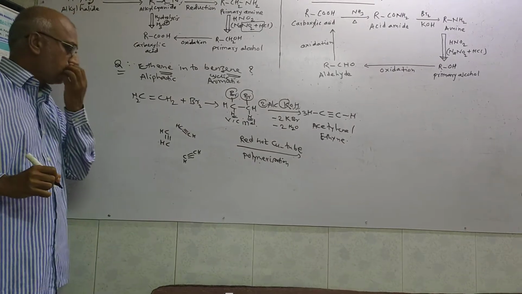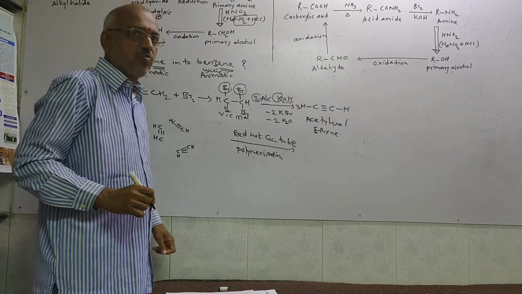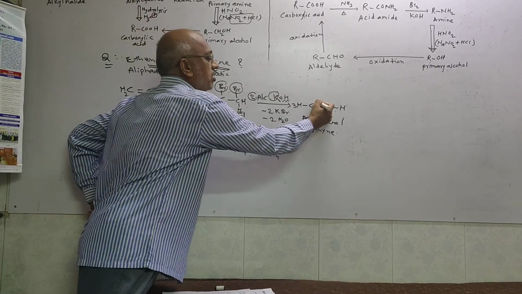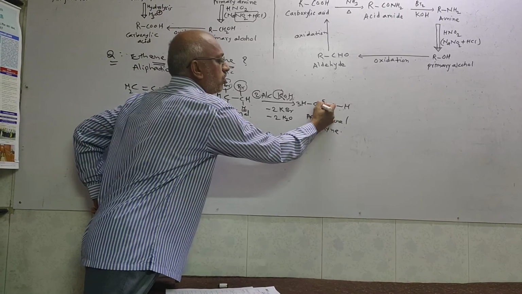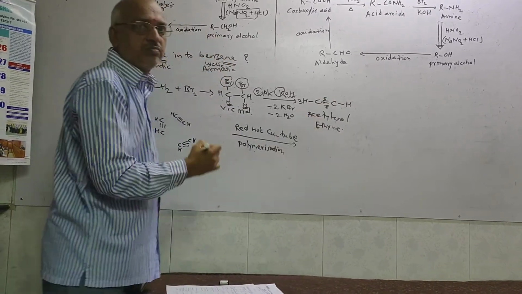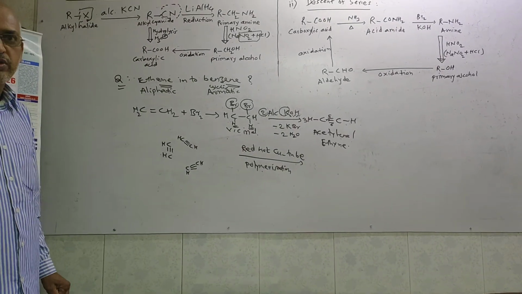Now what happened here? You know, in this triple bond, the types of bonds are, here two are sigma bonds, which are stronger ones, and one is pi bond. Pi bond is the weak bond.